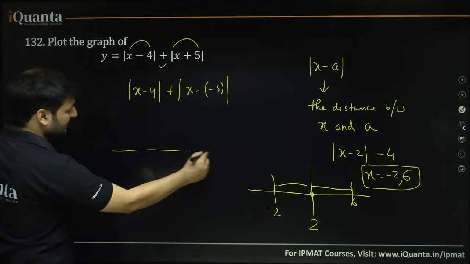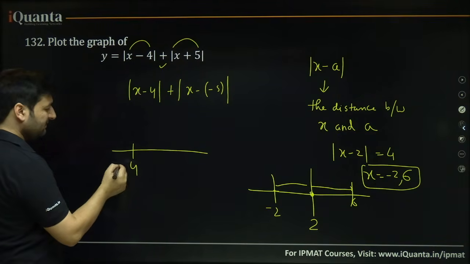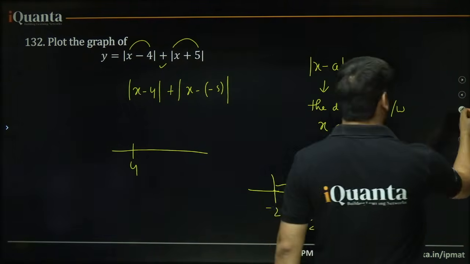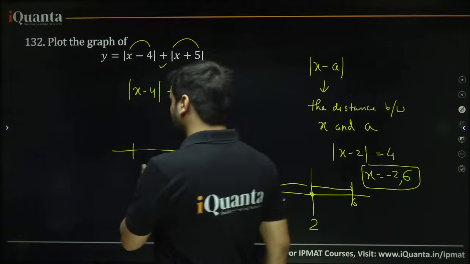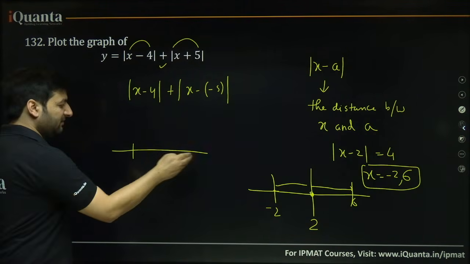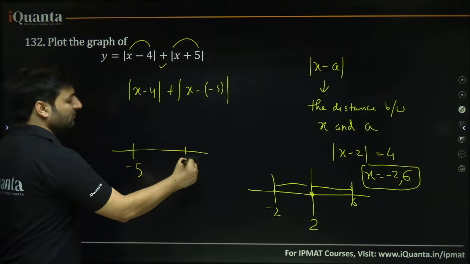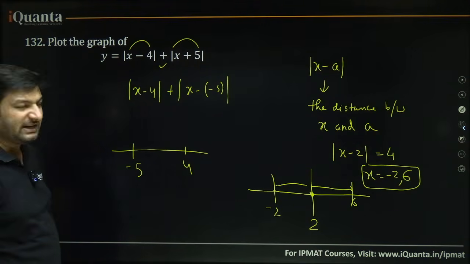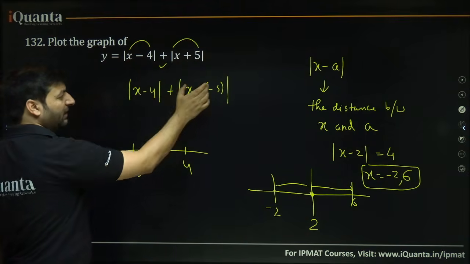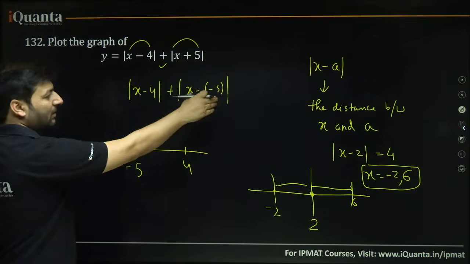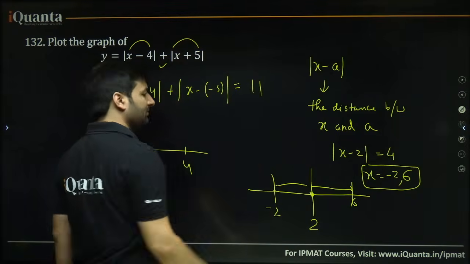So we are basically saying that there is a point 4 and a point minus 5. Let me take this as minus 5 and that as 4. This is your point minus 5. Write the values on the correct side. You cannot write minus 5 here and 4 here. You know that on the left side we have smaller values, so minus 5, and this is 4. You are basically looking for such an x, the sum of whose distances from point 4 and minus 5 is something, say 9, say 11.